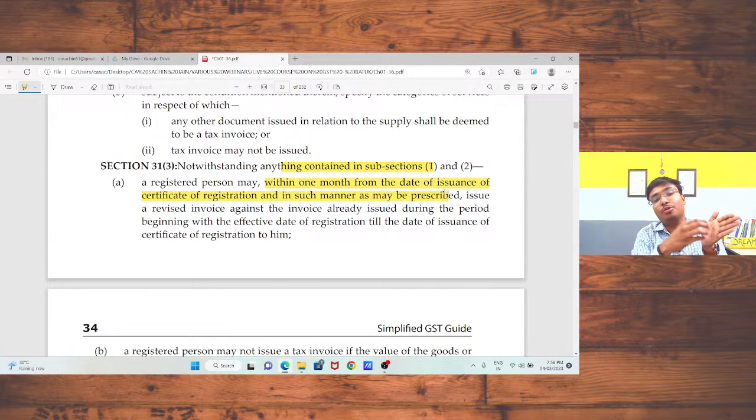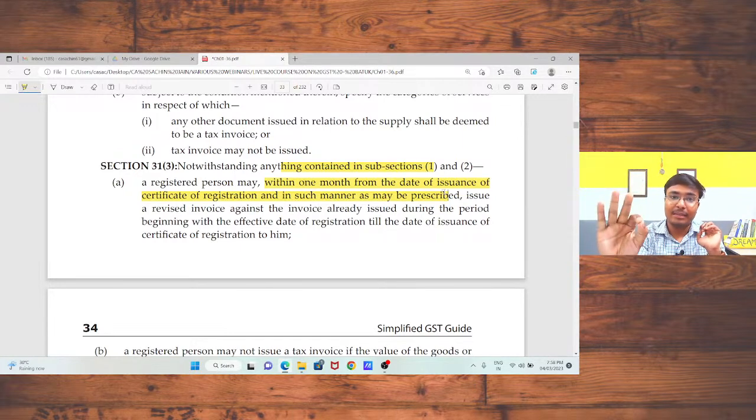I just need to issue those invoices under ARN or under some note. And after allotment of GSTN, I need to issue a new tax invoice, a revised tax invoice, within 1 month from the date of issue of my registration certificate, in which I need to mention the GSTN. Is that okay? So this concept is okay. Date of liability, we will also discuss at the time of section 18, credit in special circumstances. But now I am just going to discuss the basic part of this section.